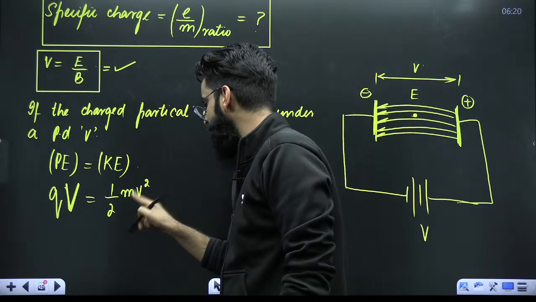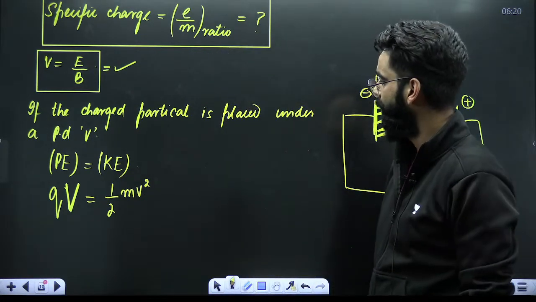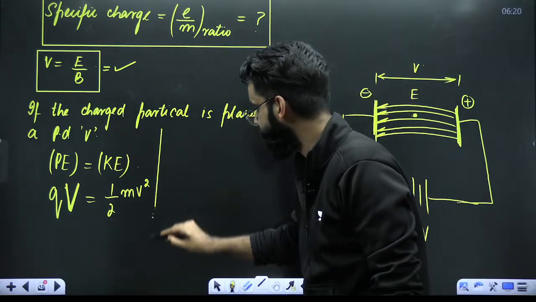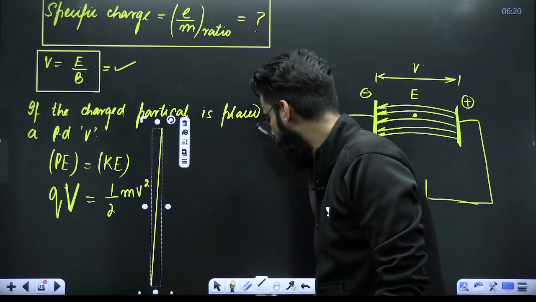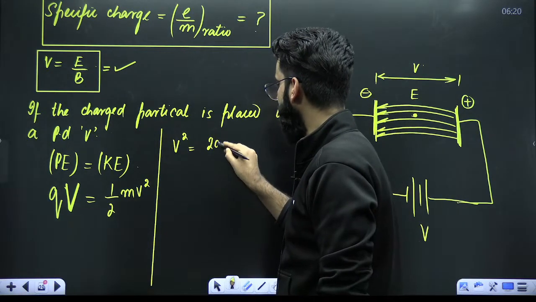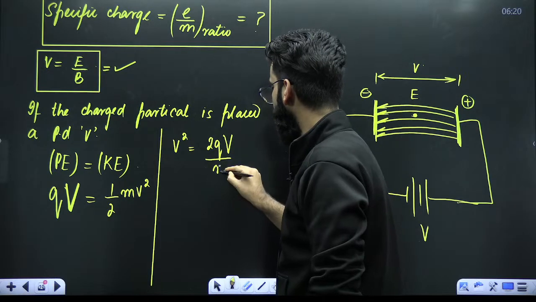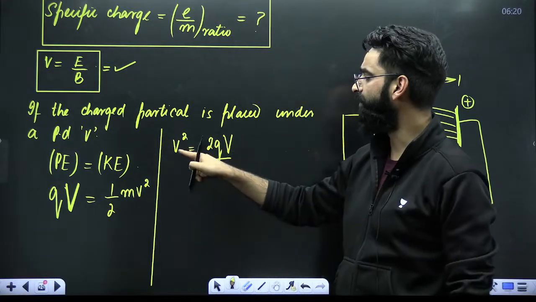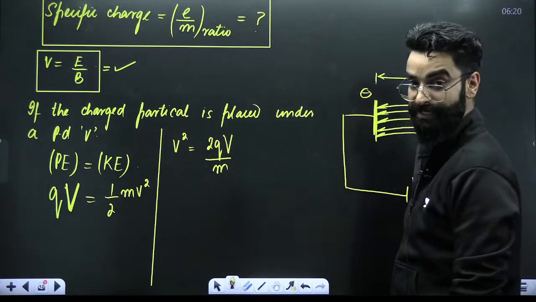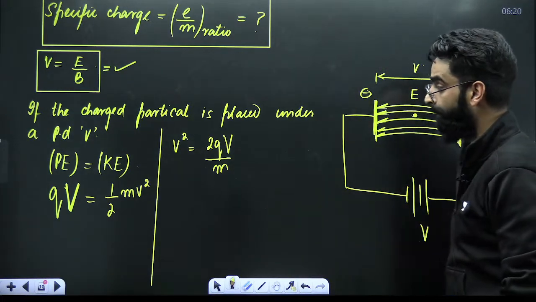This is the velocity of the electron, this is the mass of the electron, right? If I want to eliminate v square from here, v square will be 2 times Q, capital V, divided by m. Small v is the velocity with which the electron is moving. Capital V is the potential difference between these two plates, the voltage of this battery.